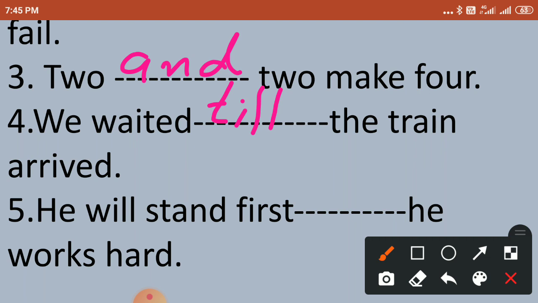And the last question is he will stand first dash he works hard. When will he stand first? If he works hard. He will stand first if he works hard.